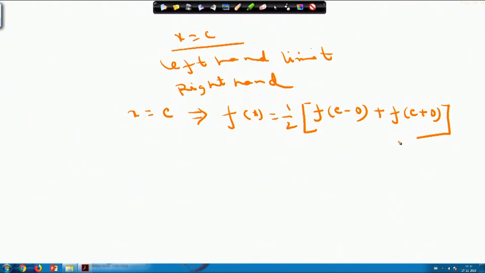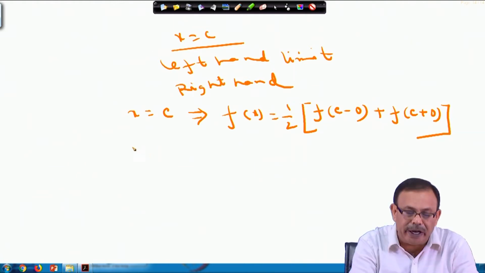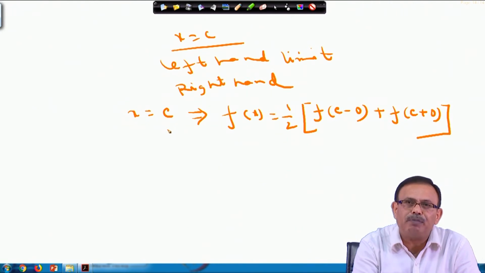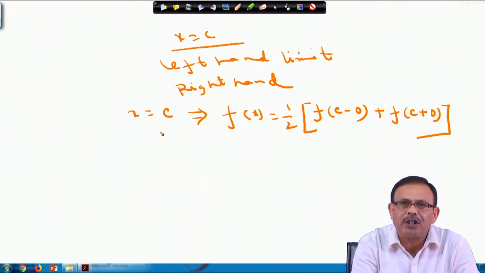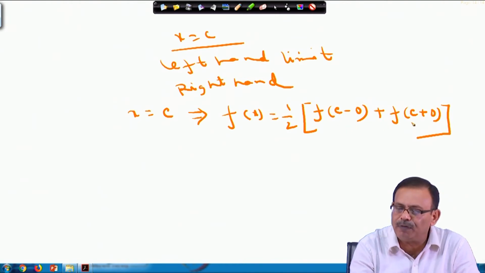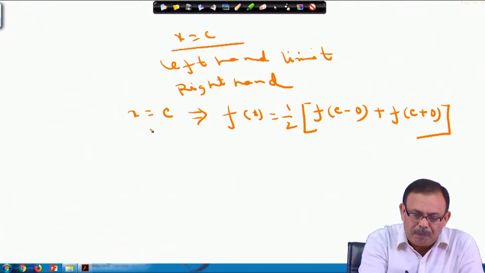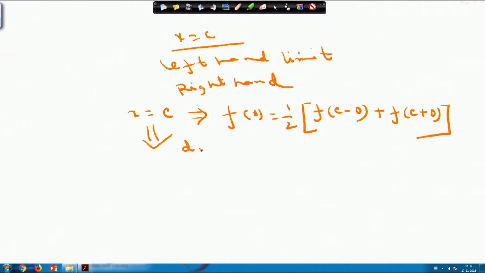So, I think it is clear now that at the point x equals c, if you have a point of discontinuity, then the value of the Fourier series at the point x equals c can be evaluated as half into f of c minus 0 plus f of c plus 0, that is left hand limit of c and right hand limit of c. And please note that this is true whenever f x is discontinuous, and if at x equals c f x is continuous, in that case the value